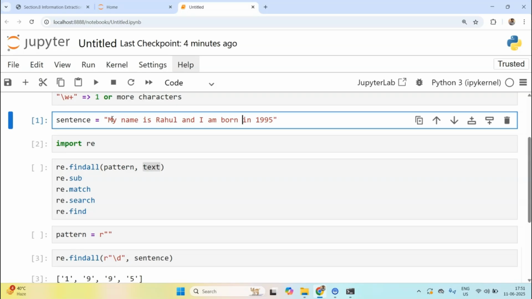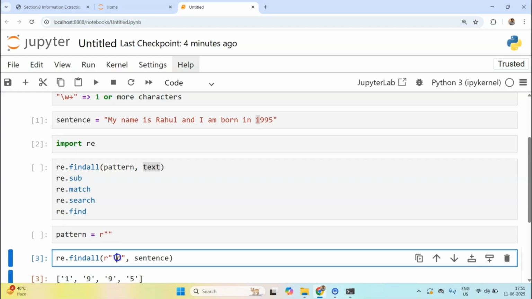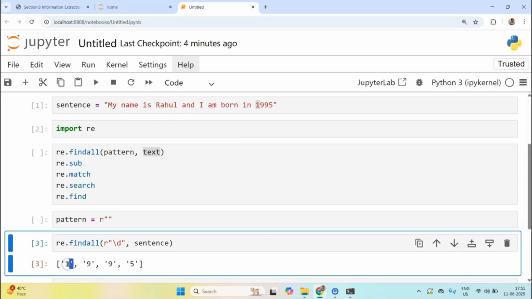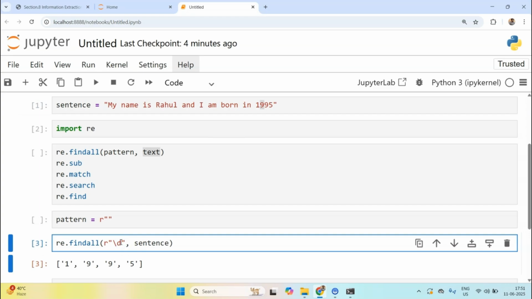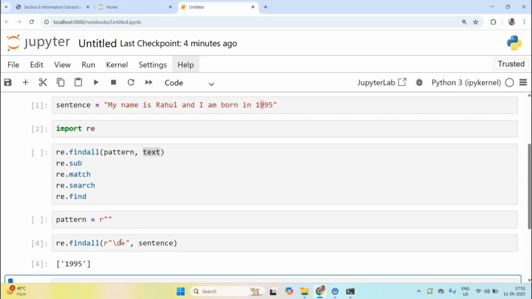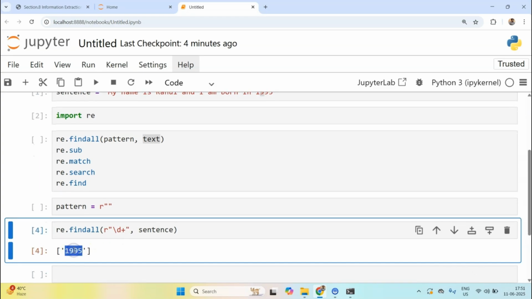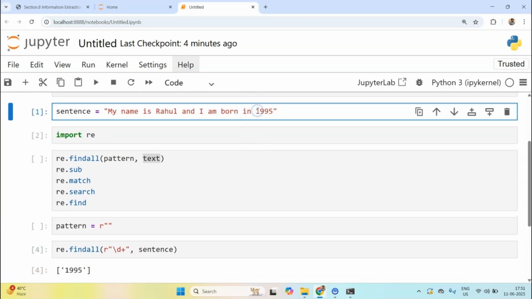It comes to this one. It says, yes, one is a digit. Now it says, do I need to find more of these? No. So just return it, one as a separate occurrence. Then it looks at the next character, 9, which is again a digit. Okay. Now let me do plus. Notice what will happen. After doing plus, it has returned 1995 as one piece of text.